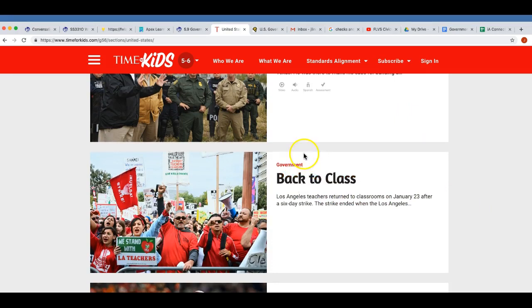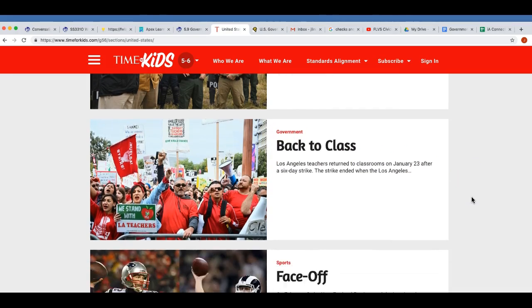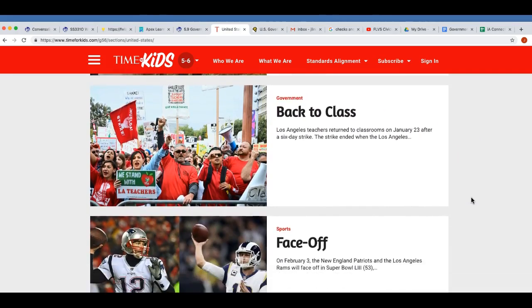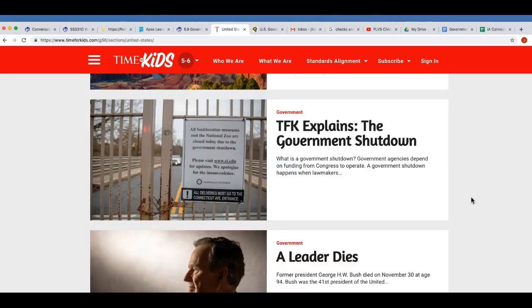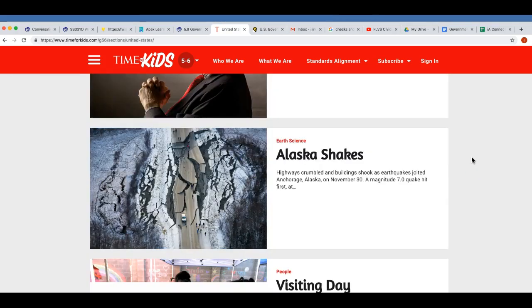This is another one with government, but I'm going to say this one's not going to work because I know that this is more about state government, which we didn't really study. Okay, and if you keep going down, you can find another one here. This is about the government shutdown, which you might have heard about. And this one could be good because it's going to actually talk about the executive branch and the legislative branch.